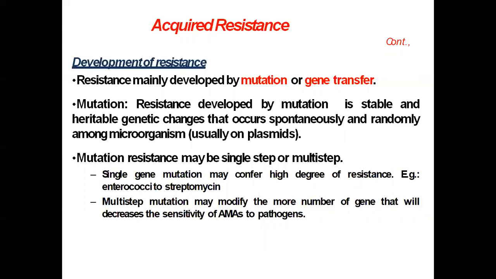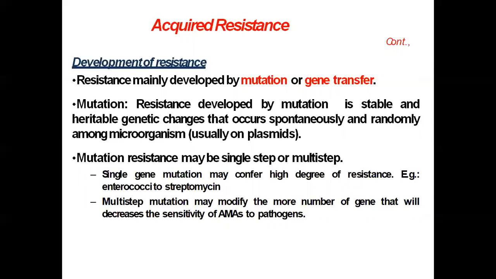For example, the organisms which develop resistance by this mutation are Enterococci to streptomycin, and E. coli or Staphylococci to rifampicin. Then another one is multi-step mutation, that is, development of resistance slowly or gradually in a stepwise manner. For example, tetracycline or chloramphenicol, and another one is erythromycin. They develop this resistance slowly.